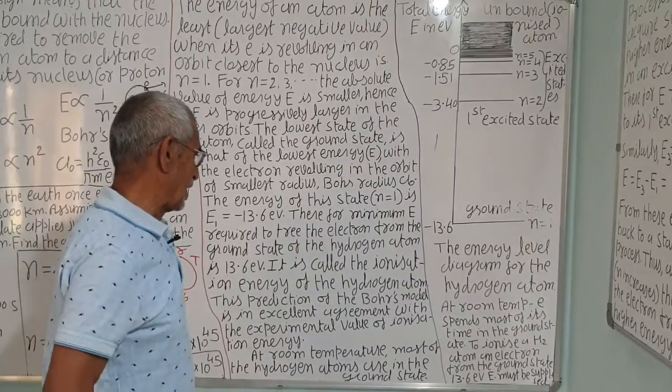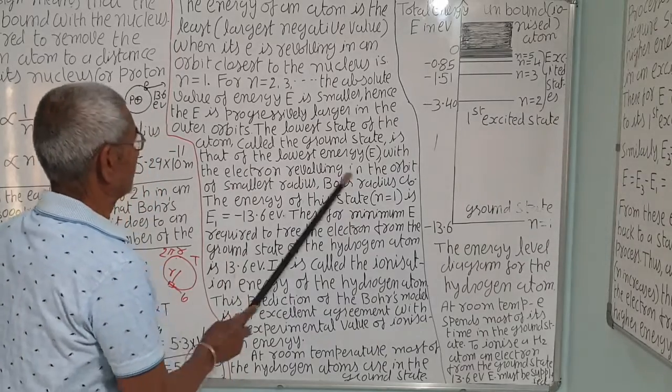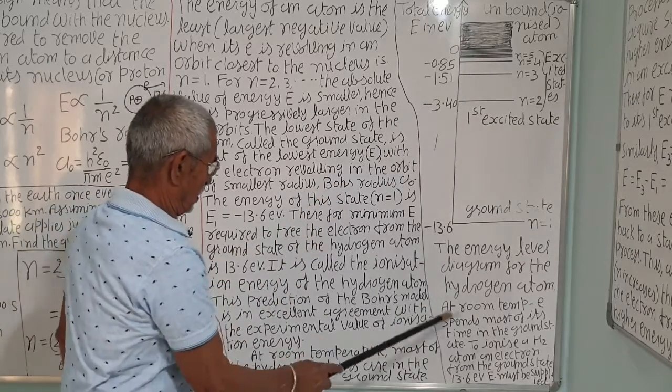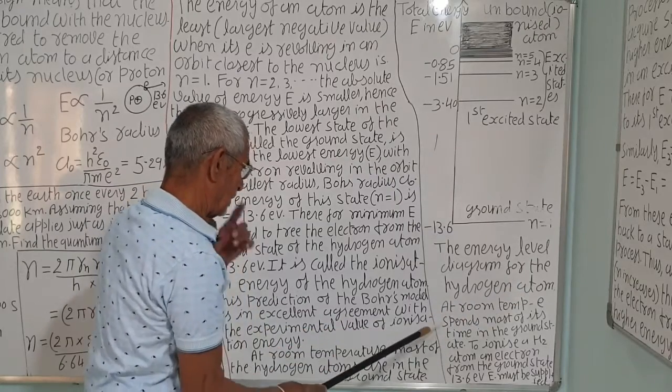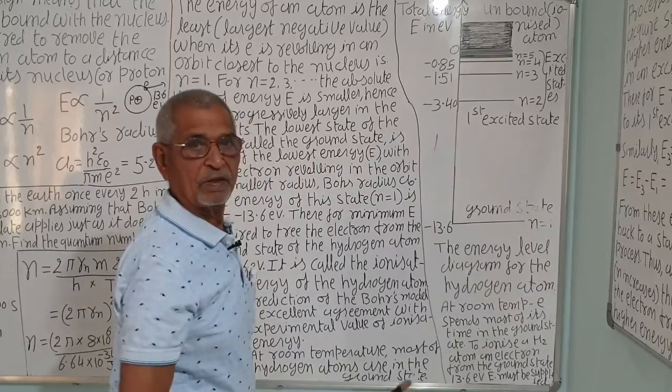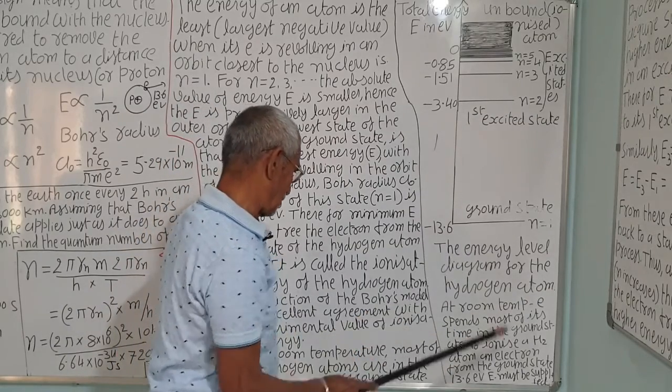Let us see the energy diagram of the hydrogen atom, correct. This is the figure, the energy diagram of the hydrogen atom at room temperature. The electron passes most of the time in the ground state.